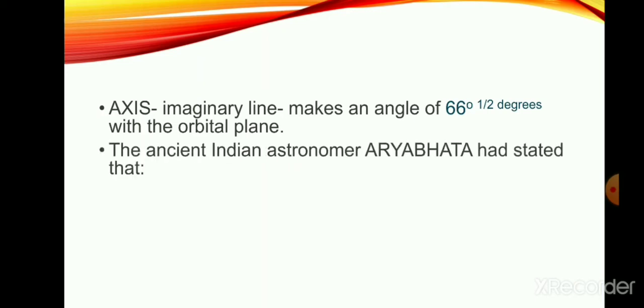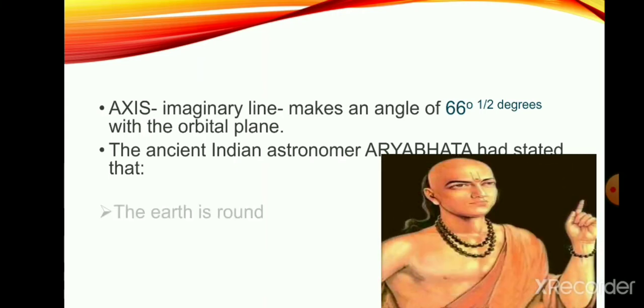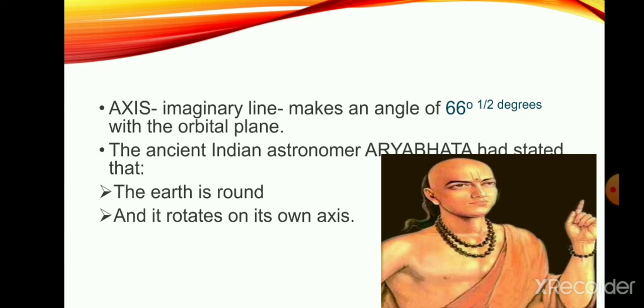In our textbook, it is also given that the ancient Indian astronomer Aryabhata has stated that the Earth is round and it rotates on its own axis.